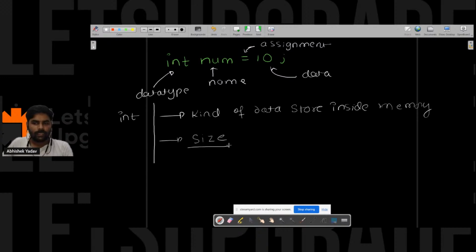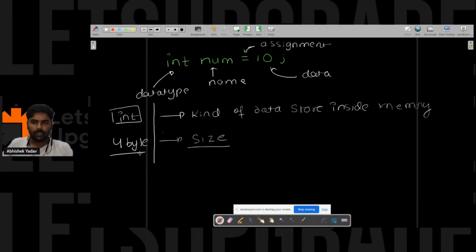And the second is size. Can you guys write in the chat how many bytes an integer occupies inside the computer memory? Please write in the chat, guys. Okay, let's see. Now my voice is audible, right? How many bytes does an integer occupy inside the computer memory? Anyone from the audience? 1 byte, 2 byte, 3 byte. Okay, great. So it is 4 bytes, guys.